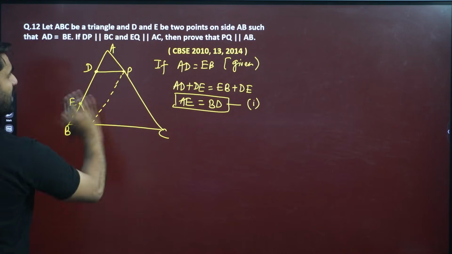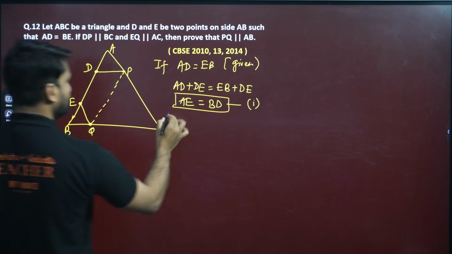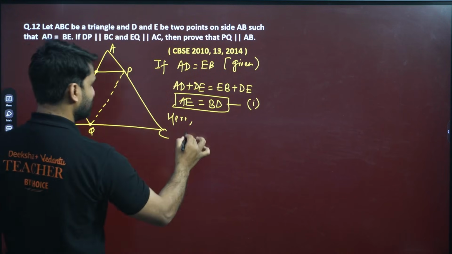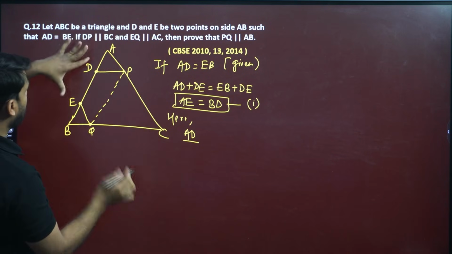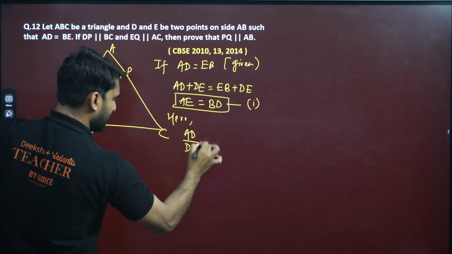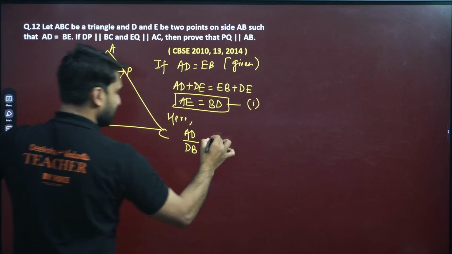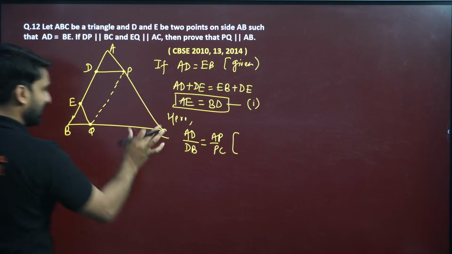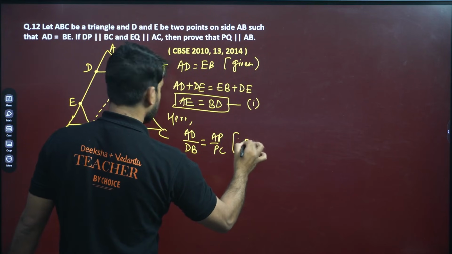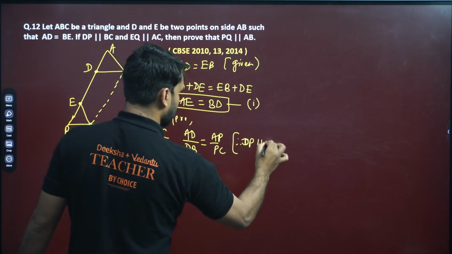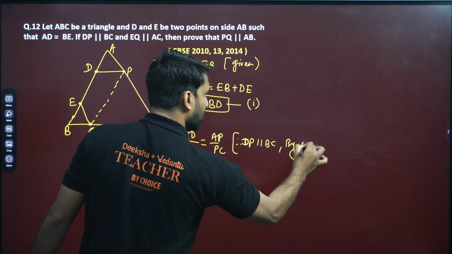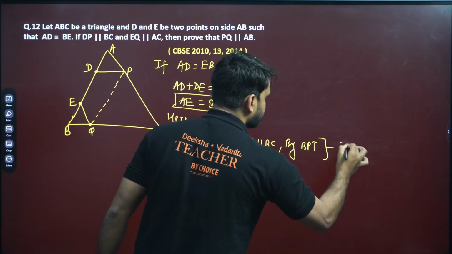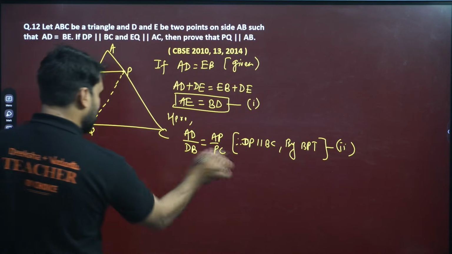Yes, now come to the solution. Here, look, DP is parallel to BC. Here we can write AD by DB will be equal to AP by PC. Why? Because DP is parallel to BC, so by BPT, basic proportionality theorem. Call this second.